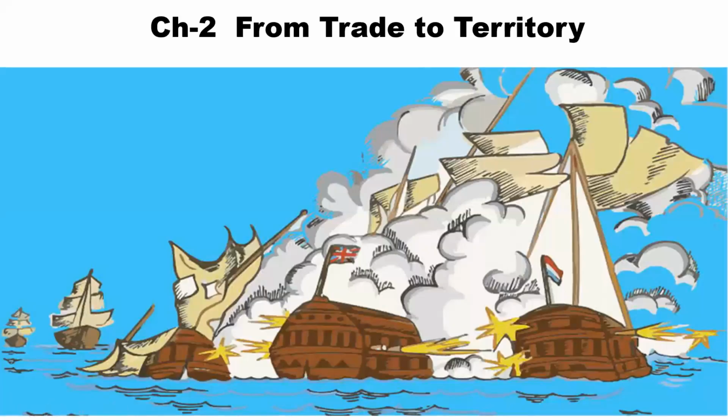Good morning, students. Welcome to the discussion of chapter number 2, From Trade to Territory. This chapter is all about how Europeans came to our country and started trading with commodities like black pepper, other spices, and other goods, and how eventually this trade led them to annex the territory, region, and all over the country into their shackles of hold.